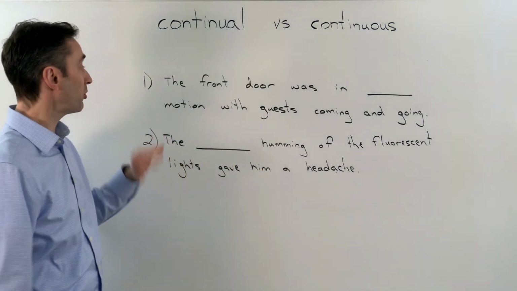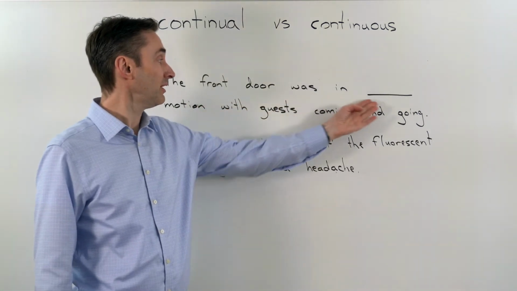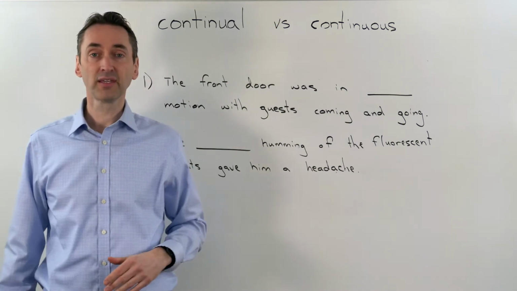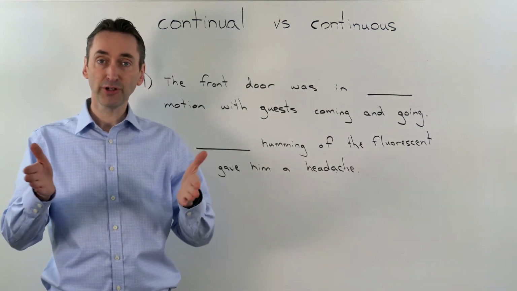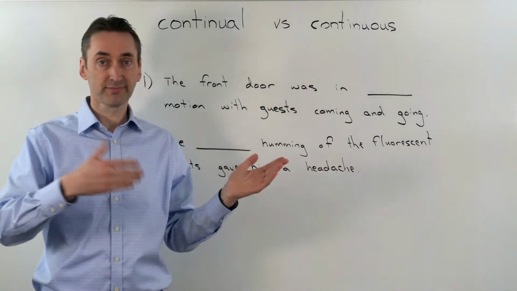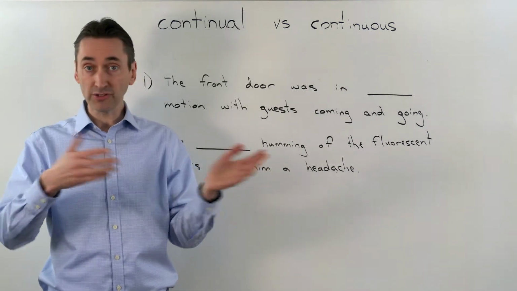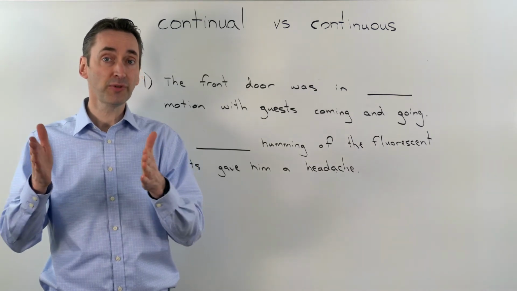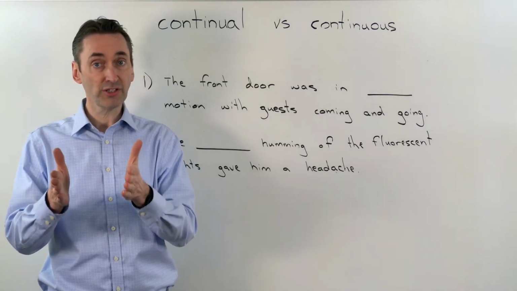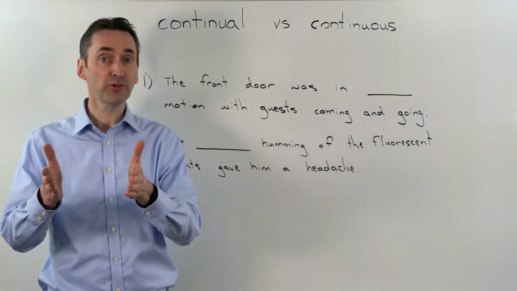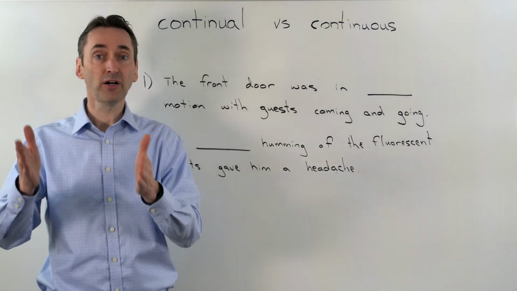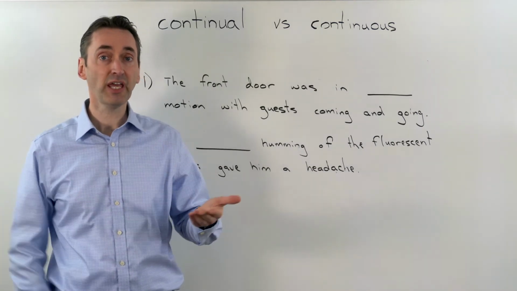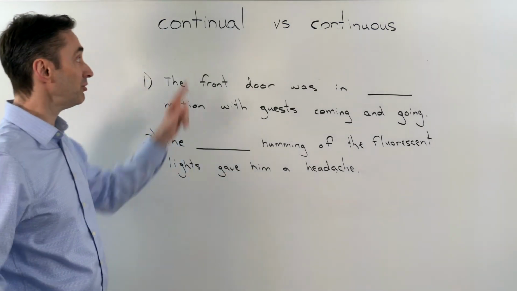Looking at the first one, number one, the front door was in motion with guests coming and going. If you think of a department store with the front door, the door opens and closes. If there are a lot of people coming, it's opening and closing a lot. But there will be some times when people are not coming and it stays closed. There are some intervals, some periods of time where the door is not moving. If this is the case, then we want to use continual.